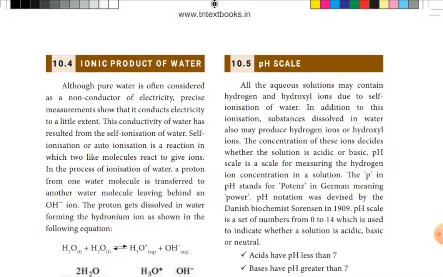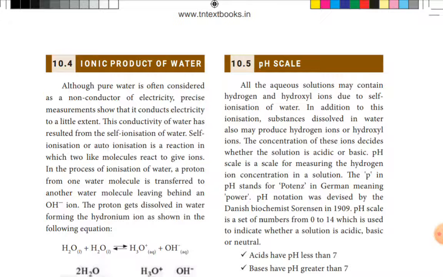All aqueous solutions may contain hydrogen or hydroxyl ions because of the self-ionization of water. When a salt is dissociated in water, it displaces hydrogen ion or hydroxyl ion. So based on the presence of ions, whether the solution contains hydrogen ion or hydroxyl ion, and based on their concentration, we can classify whether it is acidic or basic.